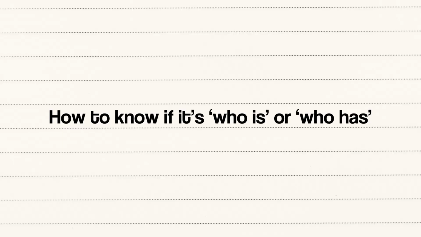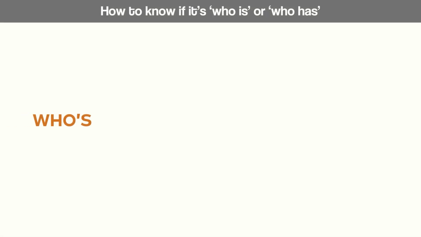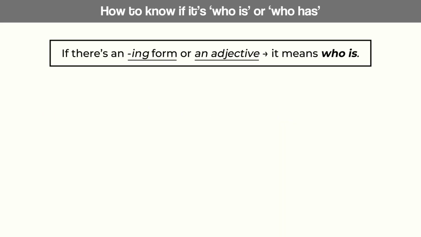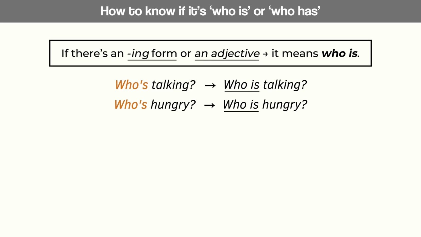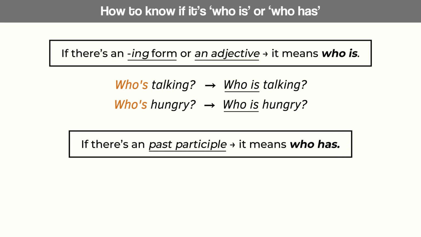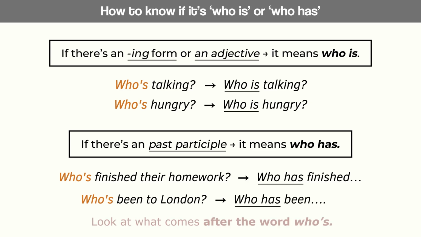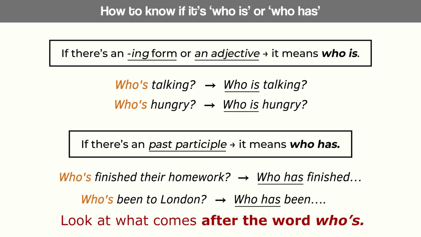How to know if it's who is or who has. Sometimes who's can mean who is, and sometimes it means who has. So how do we know the difference? Look at what comes after the word. If there's an ing form or an adjective, it means who is. Here are some examples. Who's talking? Who is talking? Who's hungry? Who is hungry? But if there's a past participle, it means who has. Here are some examples. Who's finished their homework? Who has finished? Who's been to London? Who has been? Easy, isn't it? The clue is always in the next word.